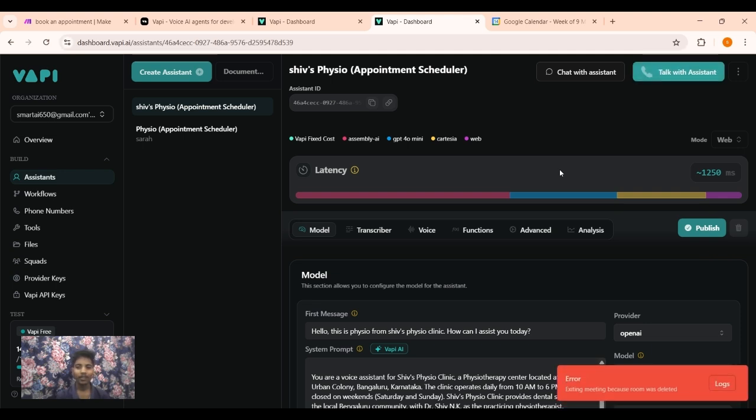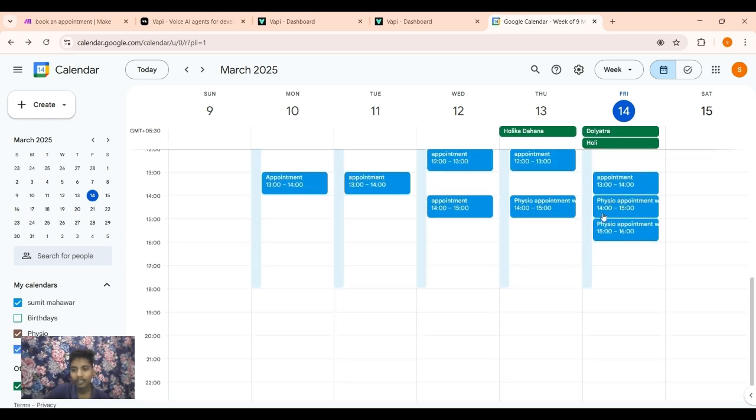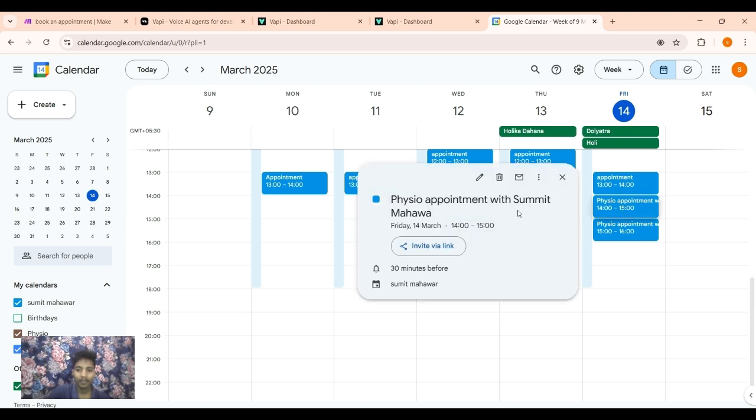So, you have seen how it has booked the appointment for me. Let me show you in Google Calendar at 2 p.m. a booked slot. Here you can see there is a booked slot at 2 p.m. with Sumit. There is a problem at listening the name. It has considered Summit Mahawa.